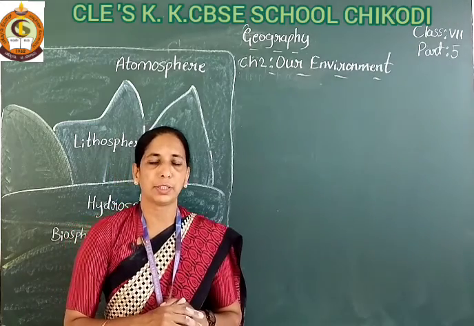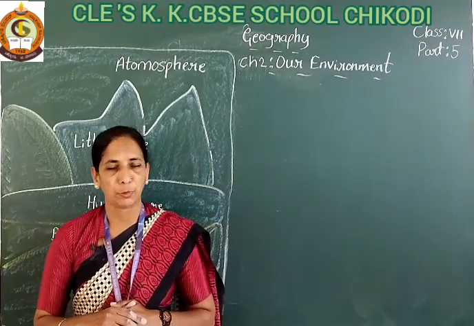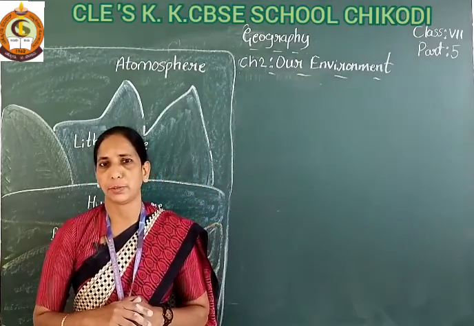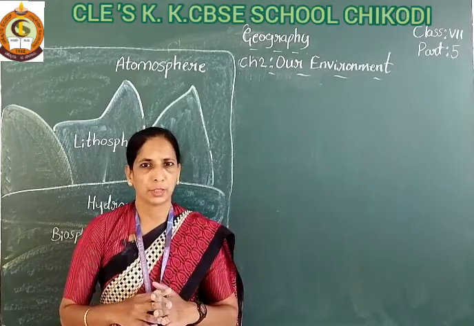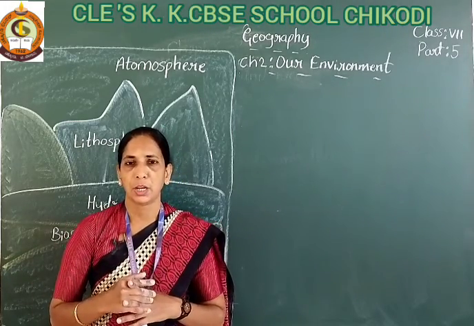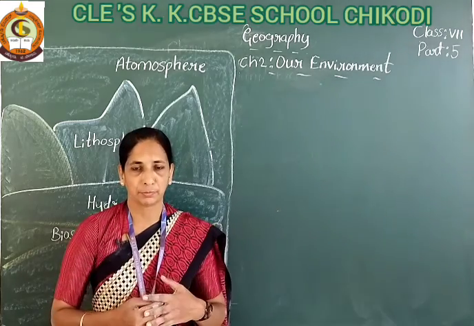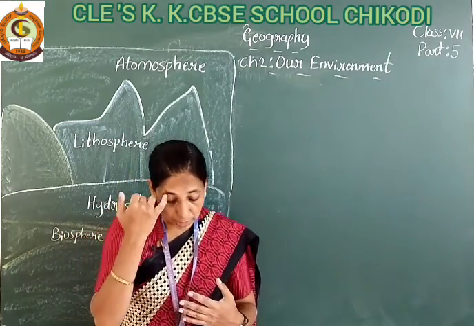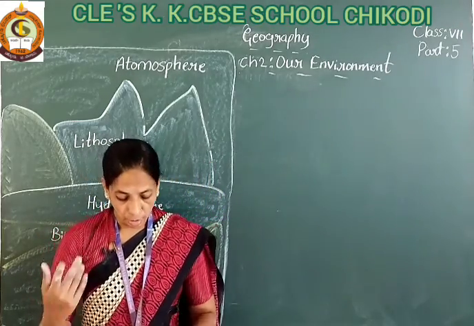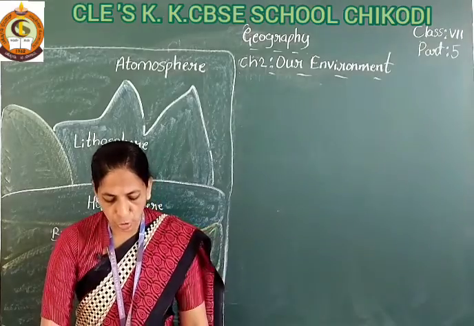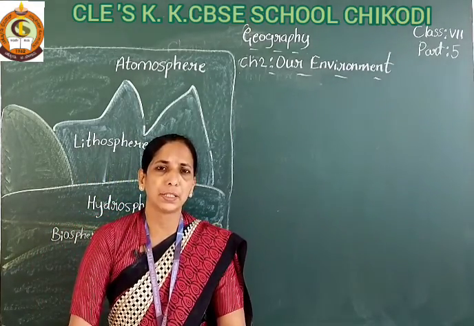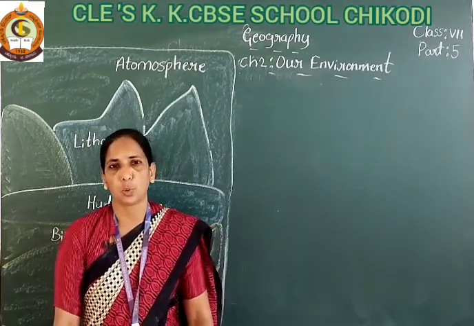The third category in the components of environment is human. Humans also come in the components of environment, for example an individual person. I am an individual, I come in the human environment. Then his family, then community, religion, education, economy and political situation, where all people are doing their jobs.